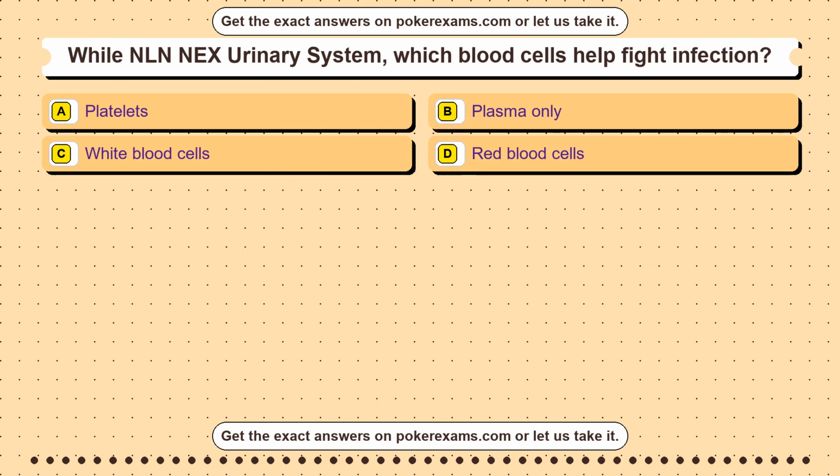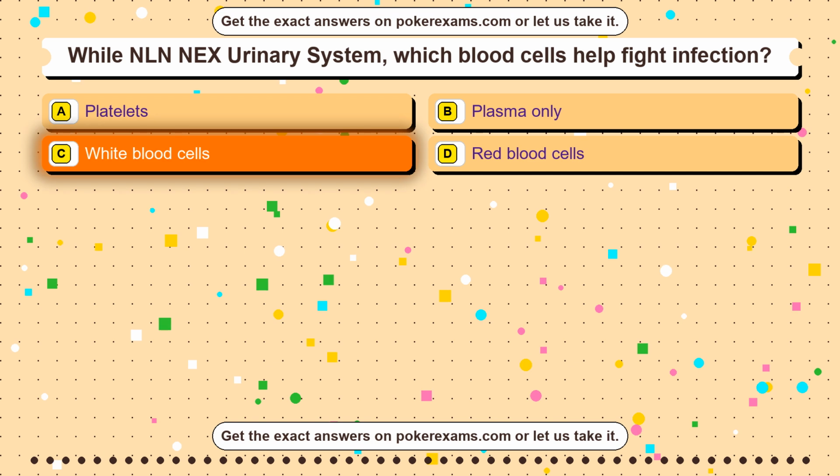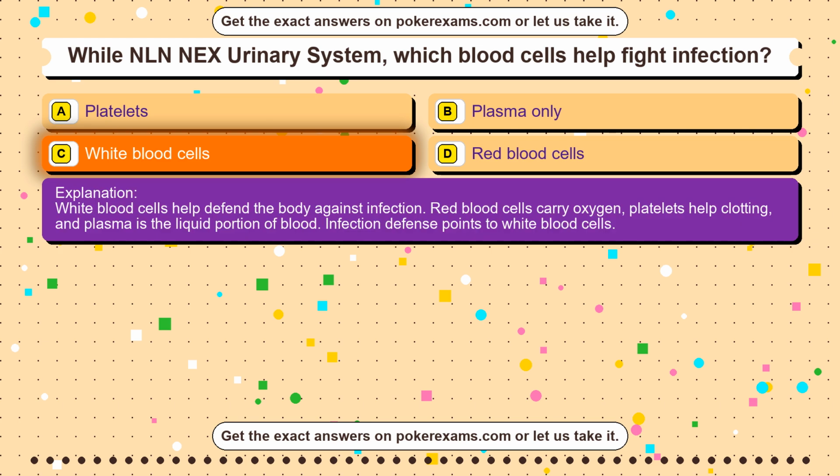Question 27. During GED Social Studies Review, which unit measures volume? Option A, gram. Option B, degree. Option C, liter. Option D, meter. The correct answer is option C. A liter measures volume or capacity. A meter measures length, a gram measures mass, and a degree measures angle or temperature depending on context. The volume clue points to liter.